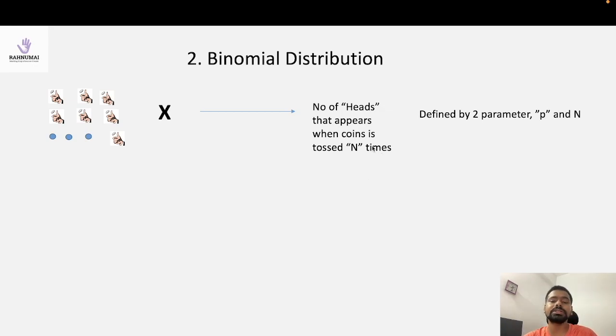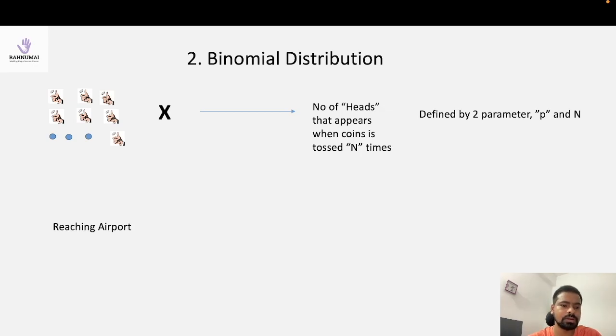So now I am interested in counting. Rather than getting involved in head or tail, I am involved in counting how many times head or tail will appear in n coin tosses. Again there are two parameters: first, how many times the coin is being tossed, and second, each time the coin is tossed it will take head or tail with parameter p, that is the success probability, the probability of head or probability of tail. So what is the application of this distribution?